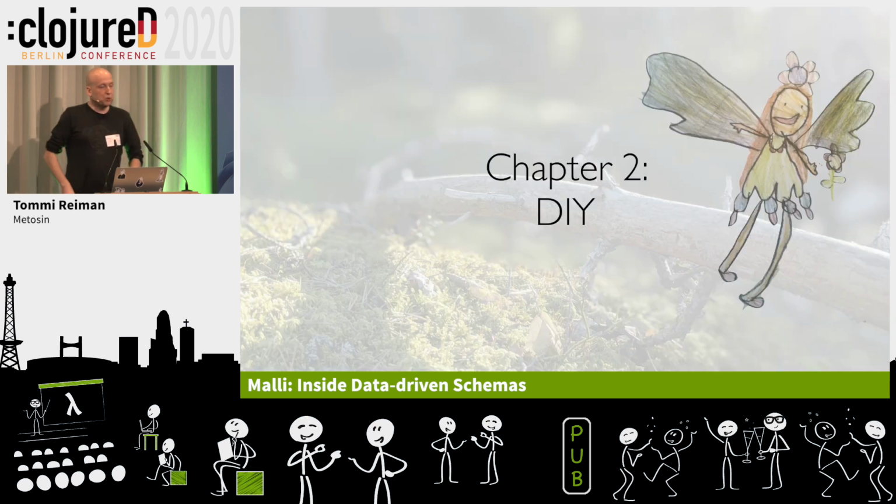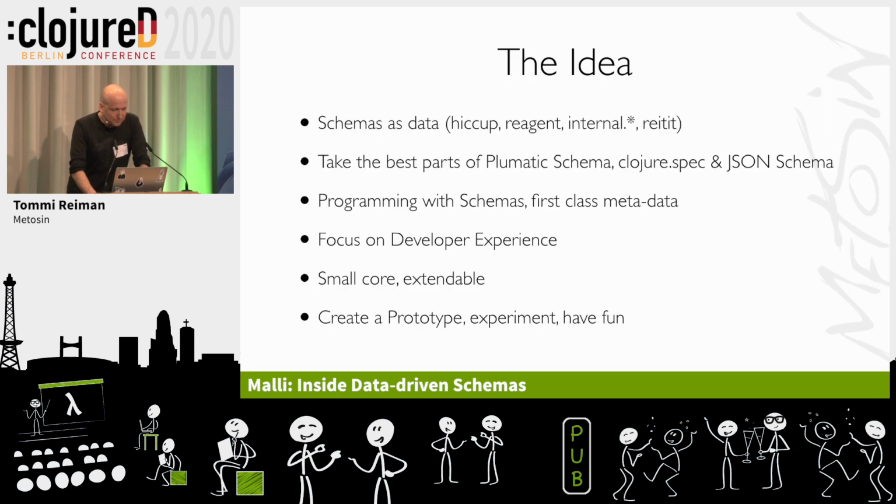Gist. So what do we do? We want something, so let's just build our own schema library. What could go wrong? It's a Lisp, you can do these things. So the idea is, what if schemas were only data? We already have Hiccup and Reagent and our internal tools and Rated, which are all data-driven, and they work really well, so the idea works.